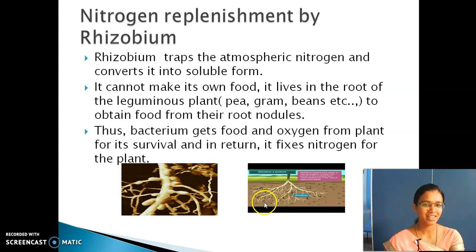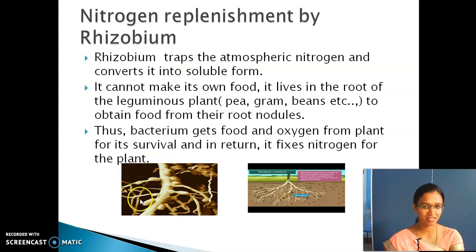So this bacterium gets food and oxygen from these root nodules and it fixes nitrogen for the plant. It gets food and oxygen from the root nodules and then it gives back nitrogen. So nitrogen is replaced by the rhizobium. So rhizobium is good for the growth and development of the plants.